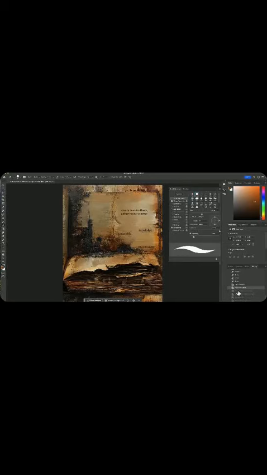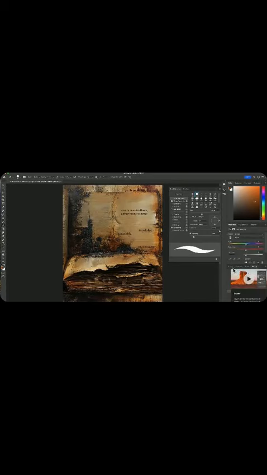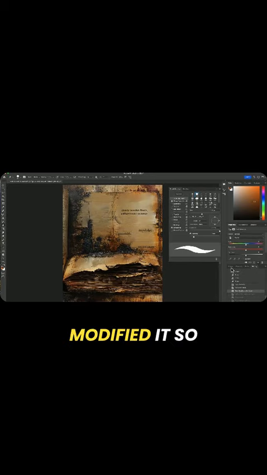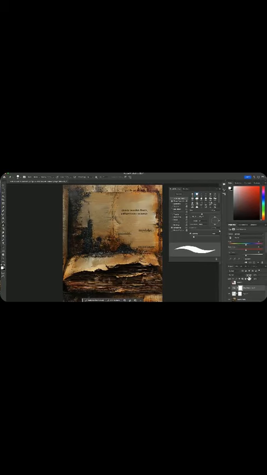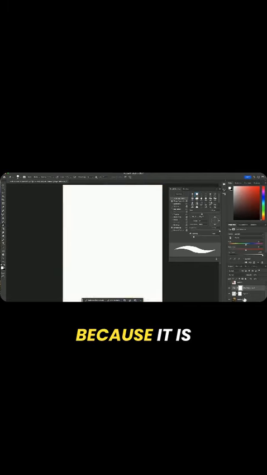So I just put a hue saturation layer on, and then I modified it. So I went to hue and saturation, changed that all to white, and because it is on top of this layer, that means everything up here is affecting everything that's down below. So I just want it over my layer of text or the PDF.